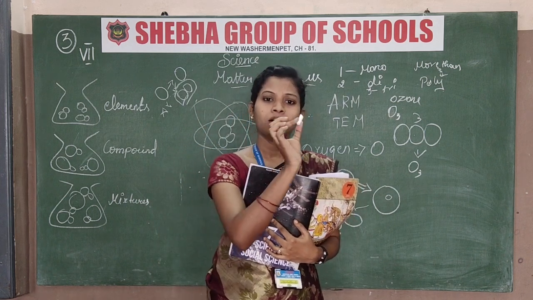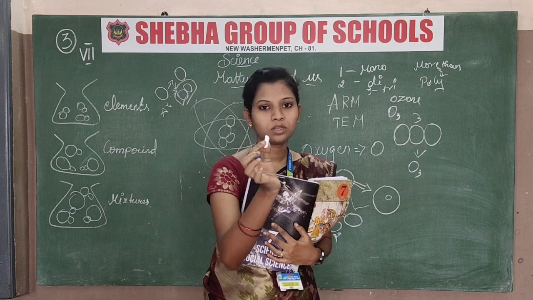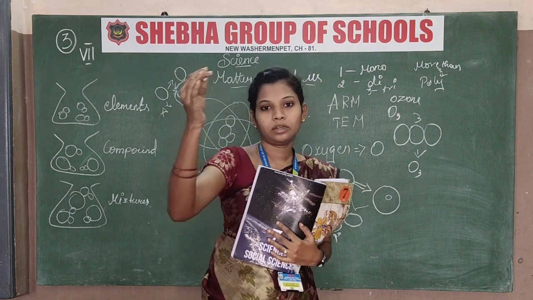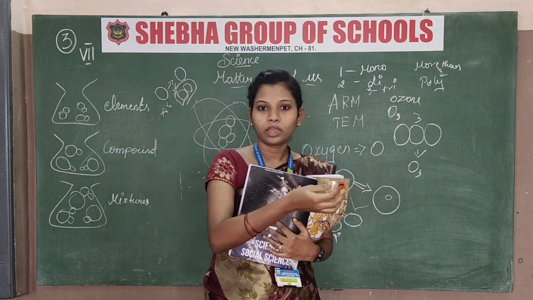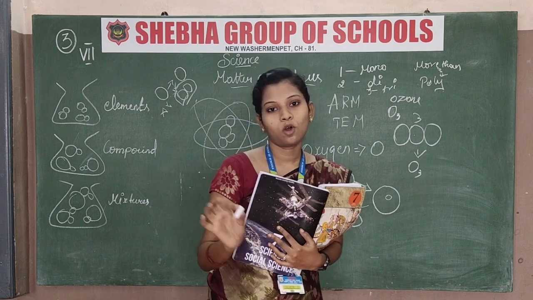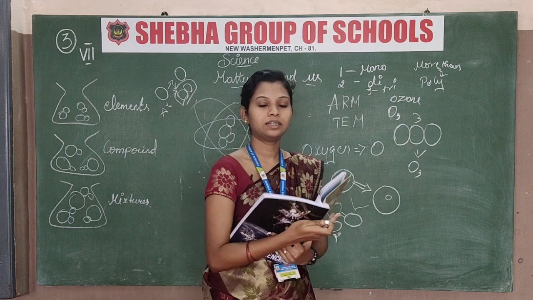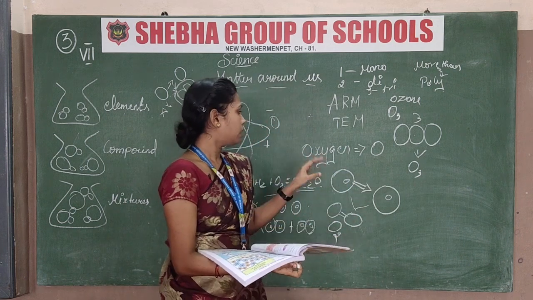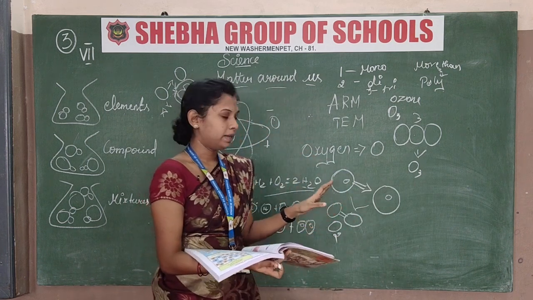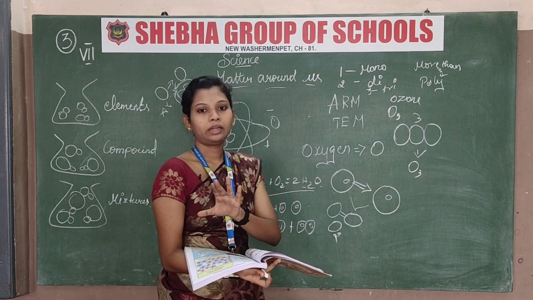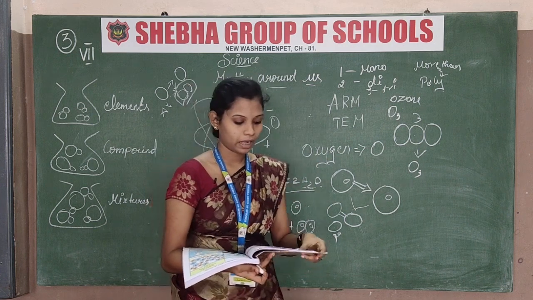I will take the same color of chalk piece. This is one type. If I take a different color, that is a different type. If I take the same orange color chalk piece, that is also the same type. This is simple. So a molecule of an element means the same type of atoms combining.